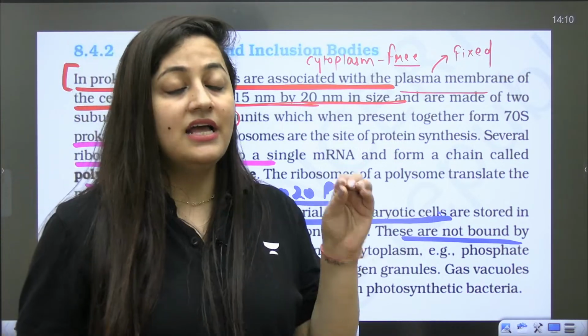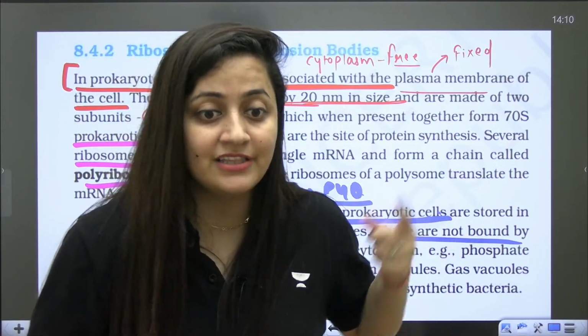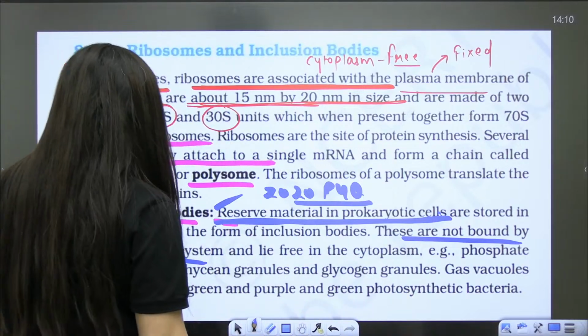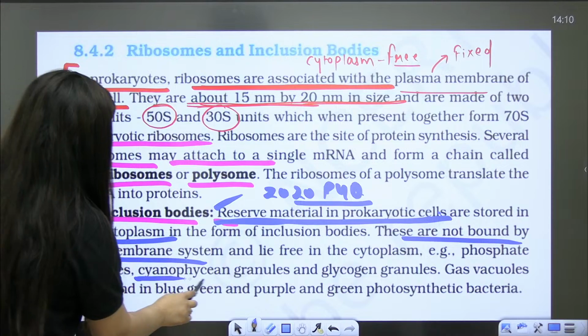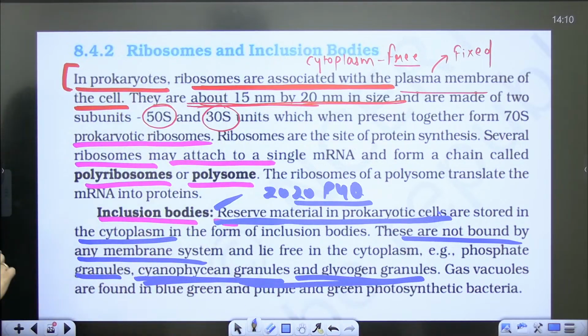As I said, your prokaryote is a one envelope system. It is just having the outer covering. It doesn't have any inner covering. Okay? Right? So phosphate granules, cyanophycean granules, glycogen granules. These are the different types of granules.